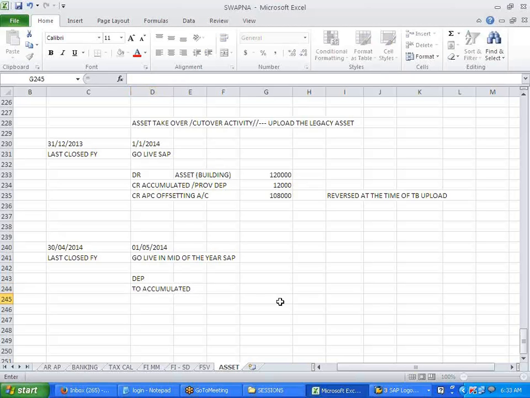Apart from that, suppose the asset was 120,000. So we have posting on 01/05, which means 4 months' depreciation should be given right here, 4,000. That entry is as it is. I'm talking only of depreciation. So this entry also should come into picture, right? Because I already posted in the previous, so I need to upload this one, right?